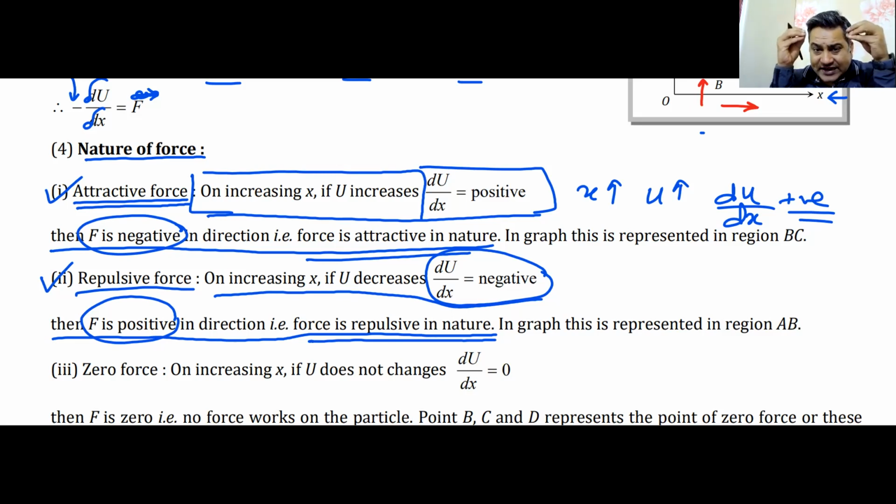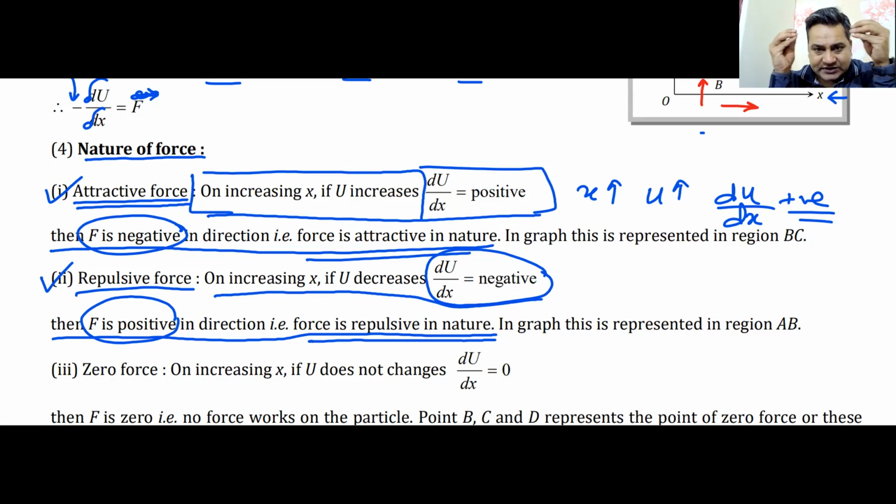So when two charges are like, mark my words, when two charges are like, what happens if two charges here are a positive charge and a positive charge? You understand charges, positive charge and positive charge. If you put two positive charges like this in space, these positive charges have energy. This system of two charges has an energy.